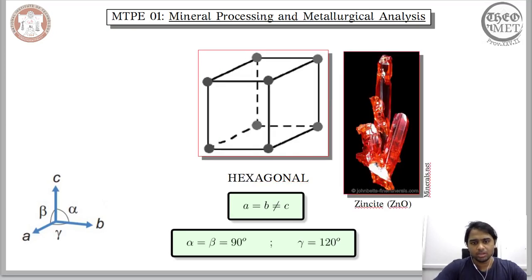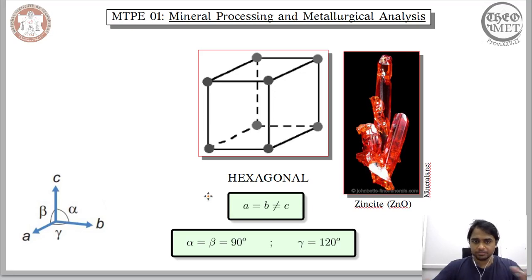Now moving on, we have the hexagonal crystal system, which is similar to the tetragonal, as the magnitude of one of the vectors is different from that of the other two, which are identical. In addition, one of the characteristic features of the hexagonal crystal system is that one of the angles between two vectors assumes a definite value, and that value is 120 degrees.